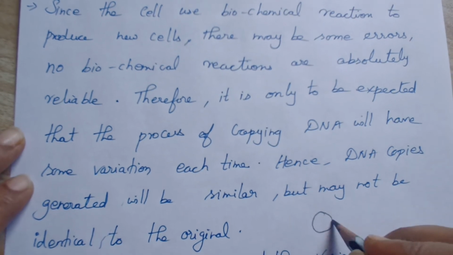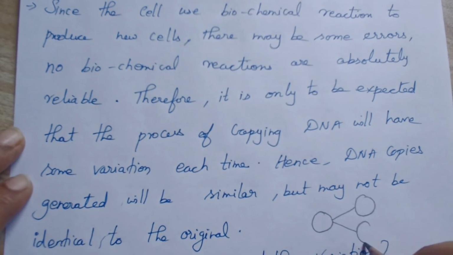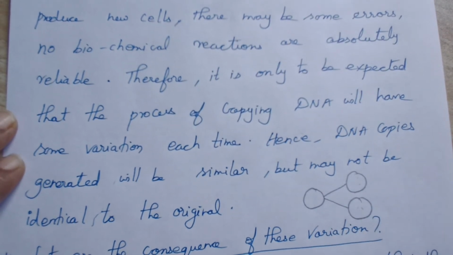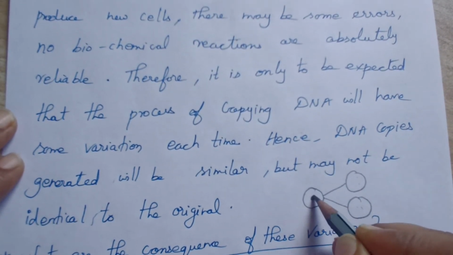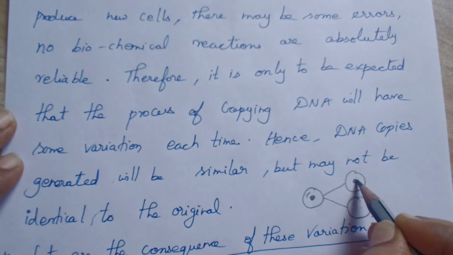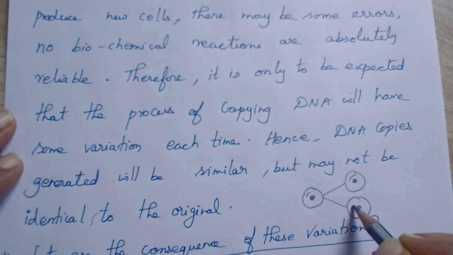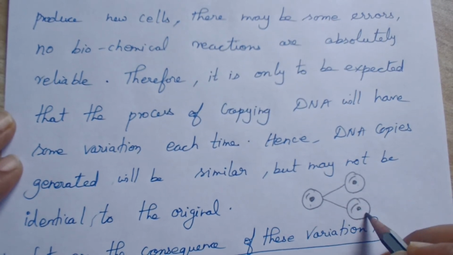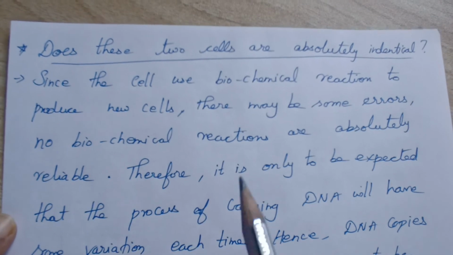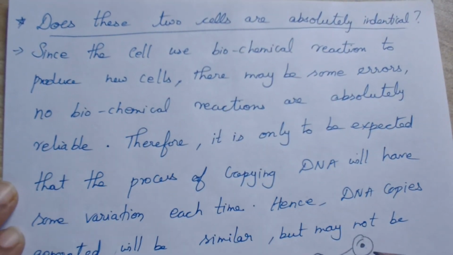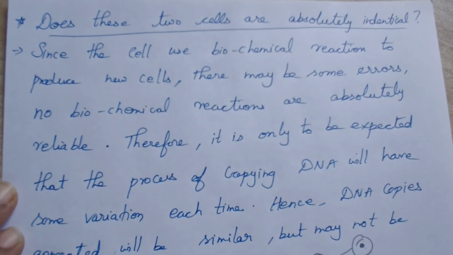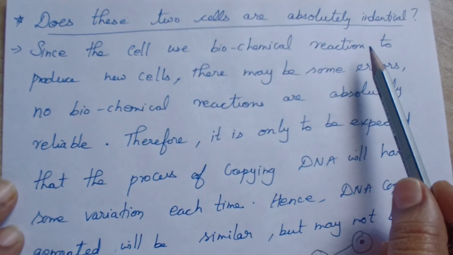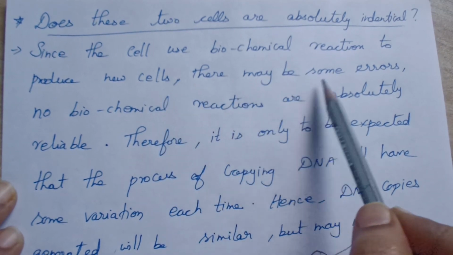We have one cell, now it divides into two, right? Are these two cells identical in nature? They look similar to the parent cell, right? But are they identical, exactly the same? No. Because it involves some chemical reaction, and a chemical reaction is not always 100% correct. Since the cell uses biochemical reactions to produce new cells, there may be some errors.